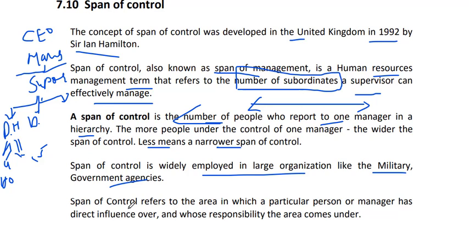Also, span of control refers to the area in which a particular person or manager has a direct influence, or can give orders or direction to, and whose responsibility the area comes under.